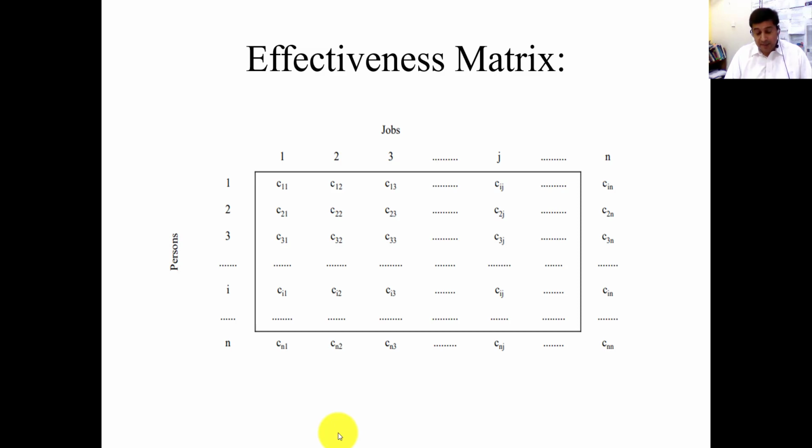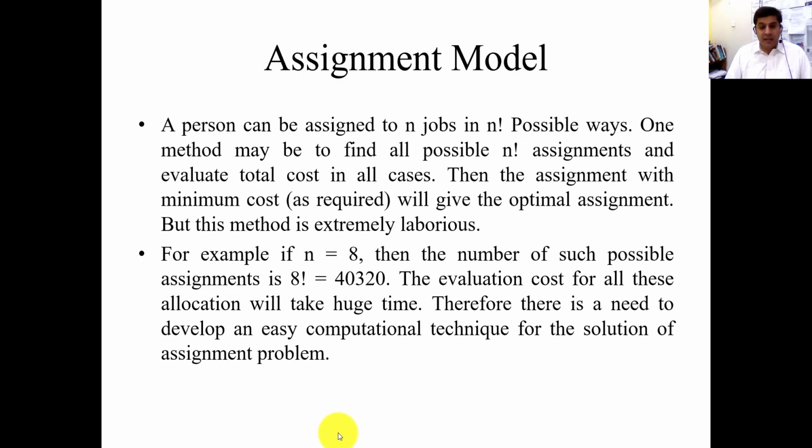But specifically, we have some specific constraints. We have some specific restrictions. So going to those restrictions, I will soon discuss a very simple example. But in order to throw some more light on the assignment model, I want to discuss some more examples. For example, a person can be assigned to n jobs in n factorial possible ways. So you can assign n jobs in different ways.